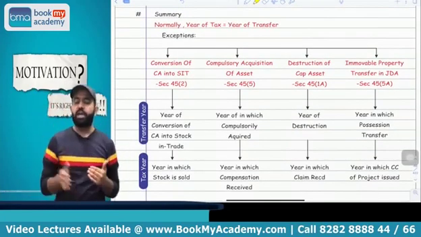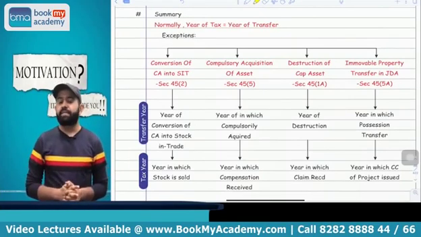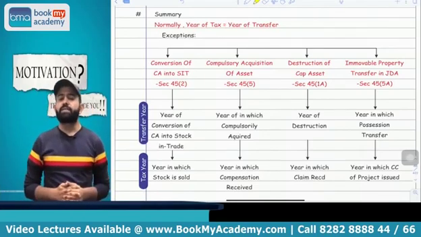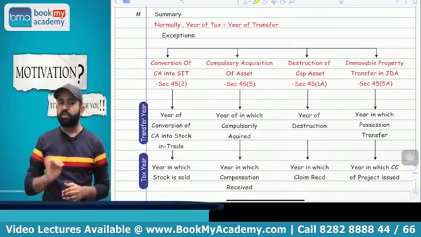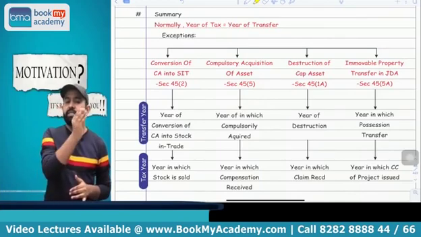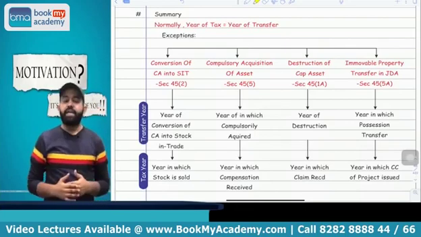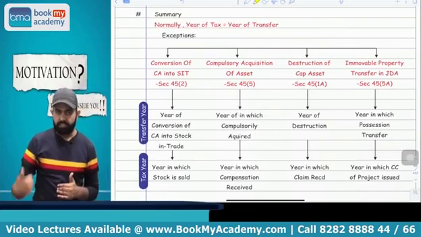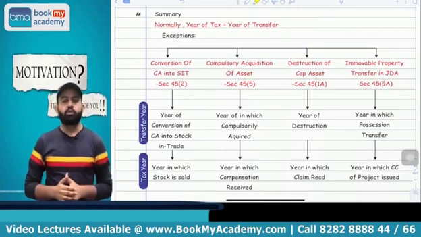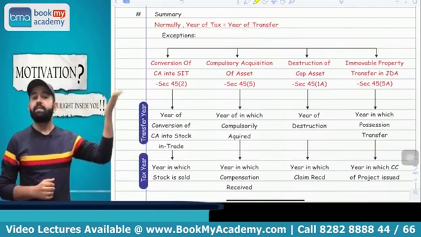So all people please pay attention, I am going to revise again the exceptions of section 45 subsection 1. Section 45(1) is saying that capital gain is taxable in the year in which transfer took place, but there are basically 4 exceptions. First, in case of conversion of capital asset into stock in trade, your transfer took place in the year of conversion, but tax will be paid in the year in which the stock in trade is sold. In case of compulsory acquisition of capital asset, your transfer took place in the year in which your asset is compulsorily acquired, but tax will be paid in the year in which compensation is received. In case of destruction, your transfer took place in the year of destruction, but tax will be paid in the year in which the insurance claim is received. And in case of the joint development agreement, your transfer took place in the year in which possession is handed over to the builder, but tax will be paid in the year in which CC is received by the builder.